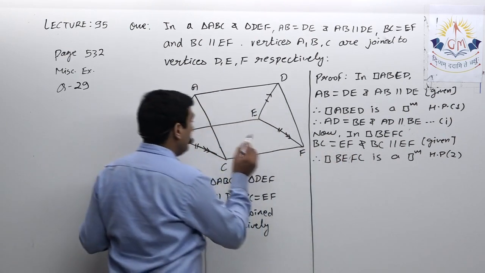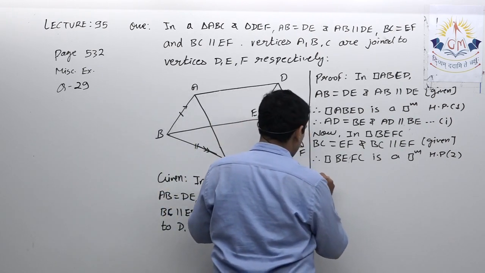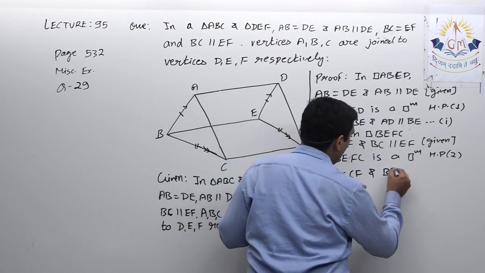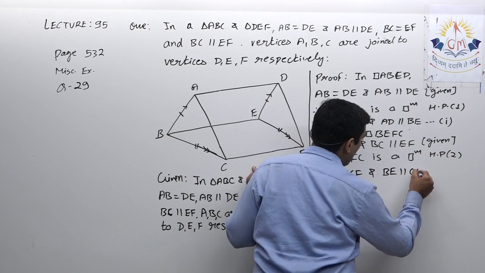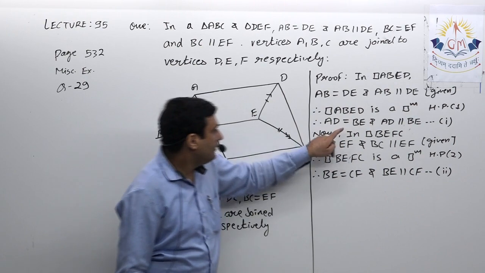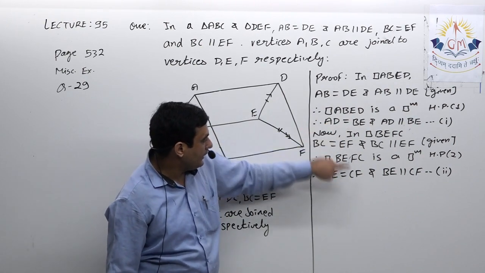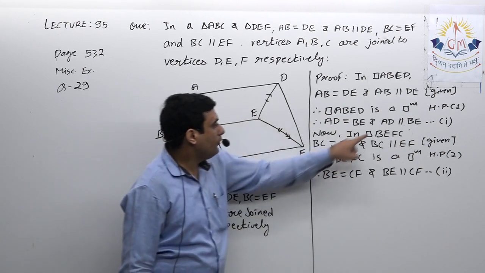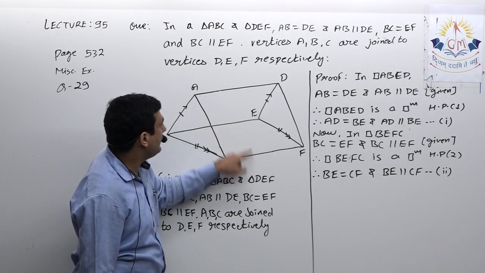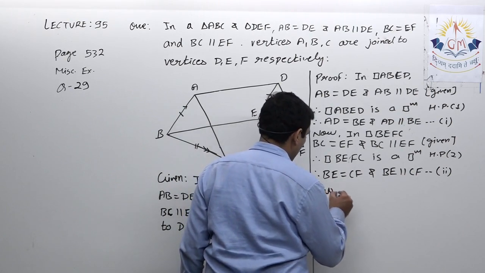Now when I proved BEFC is a parallelogram, I can say BE equal to CF and BE parallel CF. Let it be second. So now from first and second, first says AD equal to BE, this says BE equal to CF, that means AD equal to CF. Also first says AD parallel BE, then second says BE parallel CF, it means AD parallel CF.